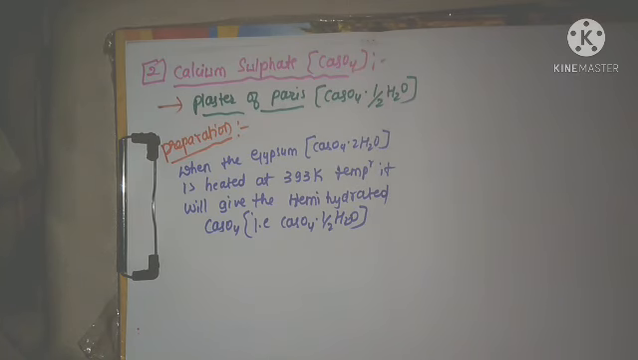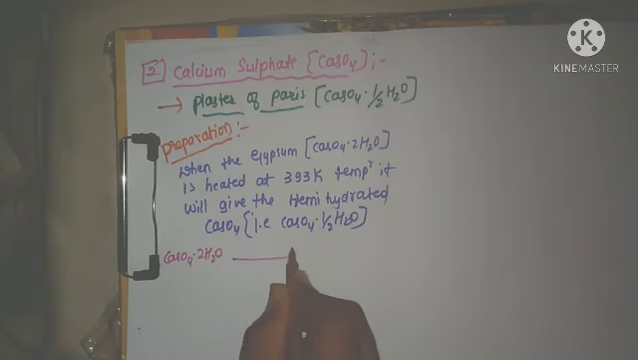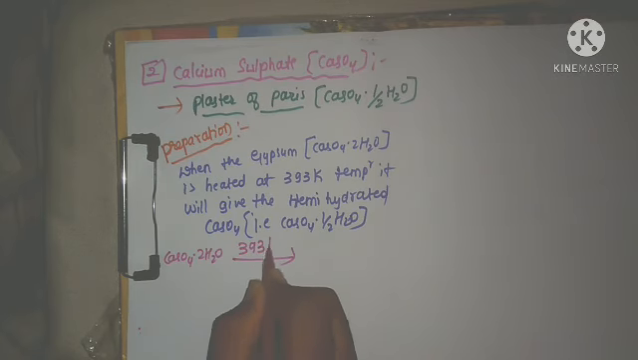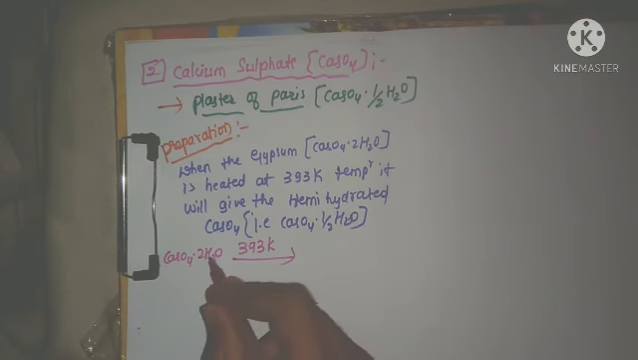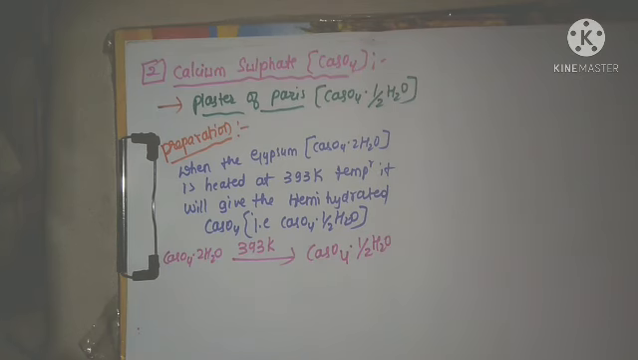What is the reaction? Just check here. CaSO4 2H2O, when it is heated at 393 Kelvin temperature, 1.5 water molecules are evaporated and it will give the half water molecule here, that is CaSO4 half H2O, and it is called what? Plaster of Paris.